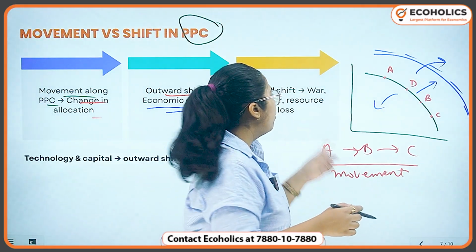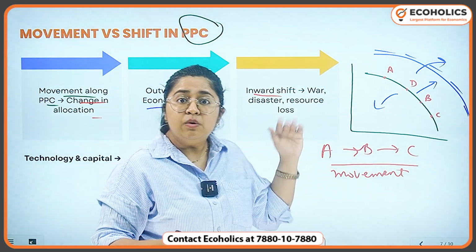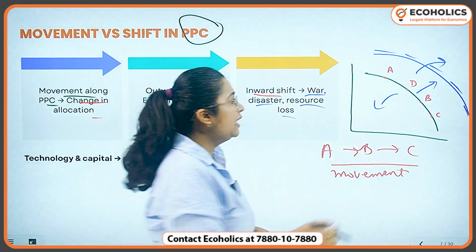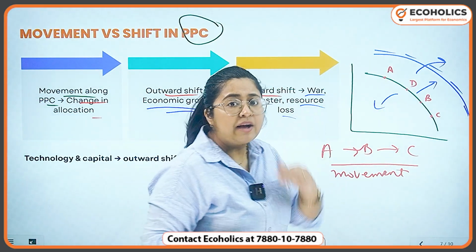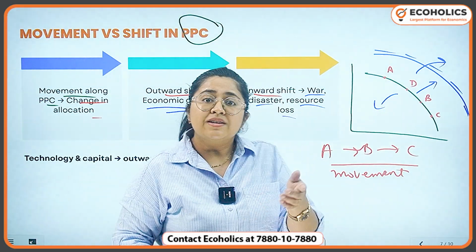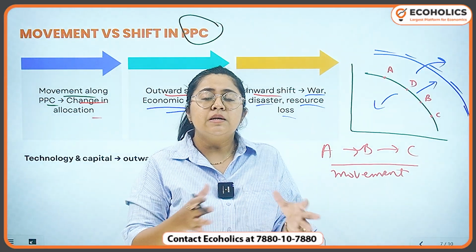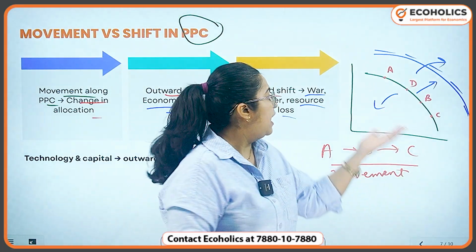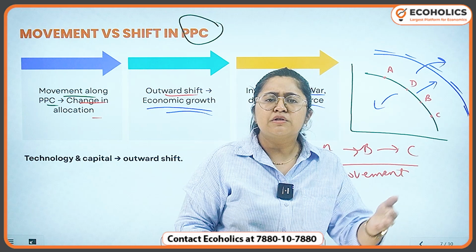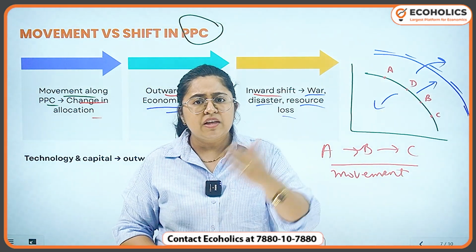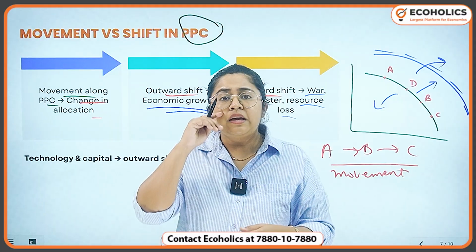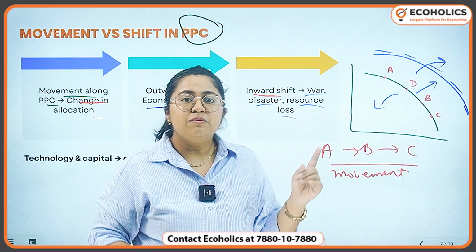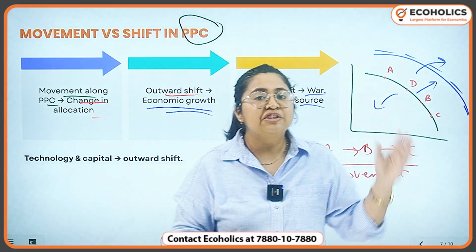On the other hand, when do we say that there is going to be an inward shift? When there is a war, disaster, resource loss, meaning that the whole curve will shift backwards, inwards, or towards the left. Why? Because of a certain economic loss, maybe some economic or political instability, some kind of war or calamity, because of which the GDP, the growth rate, everything is going down in the economy. At that time, the PPC will shift inwards, right? So that's the difference between movement and shift in the PPC.